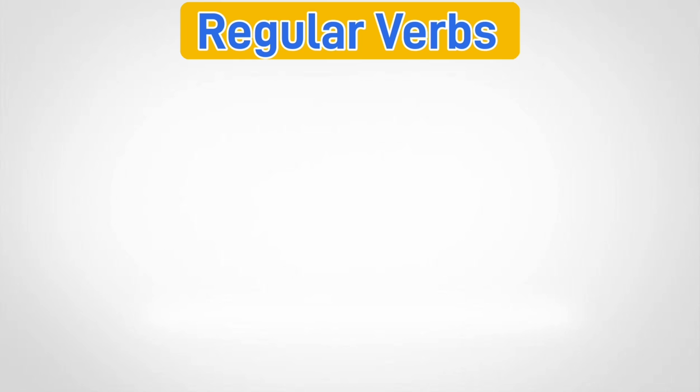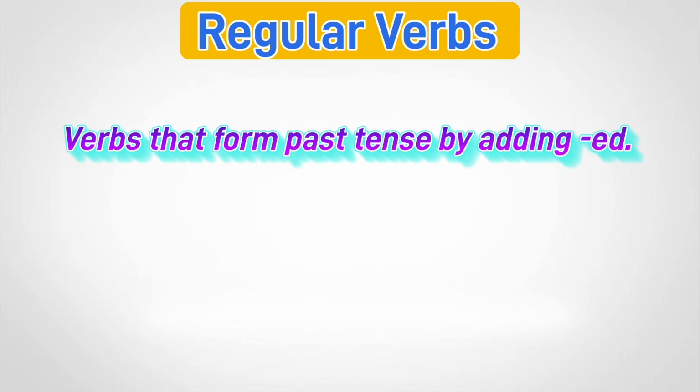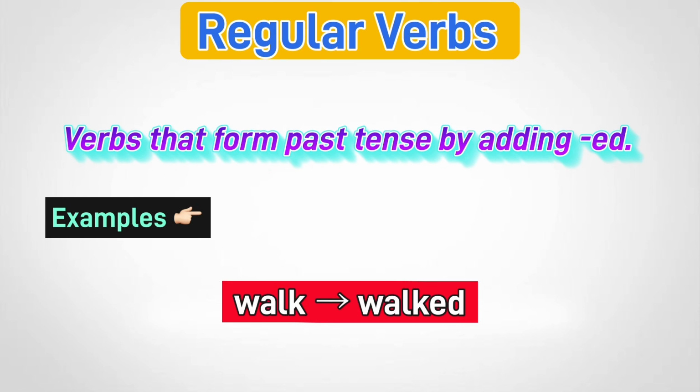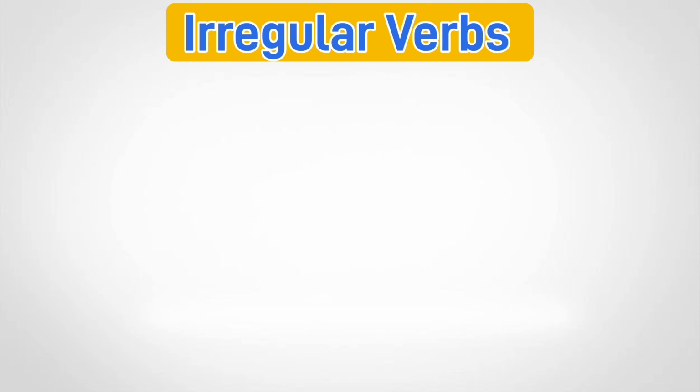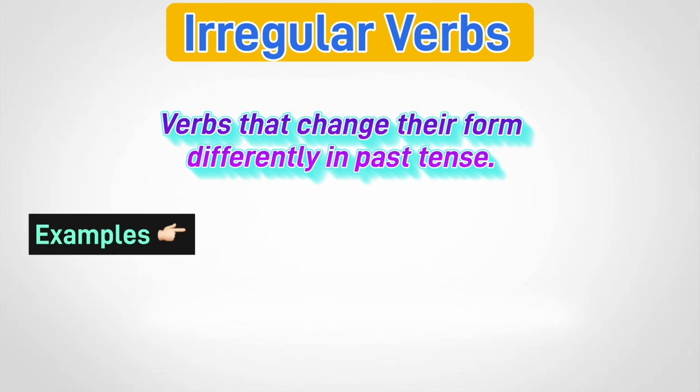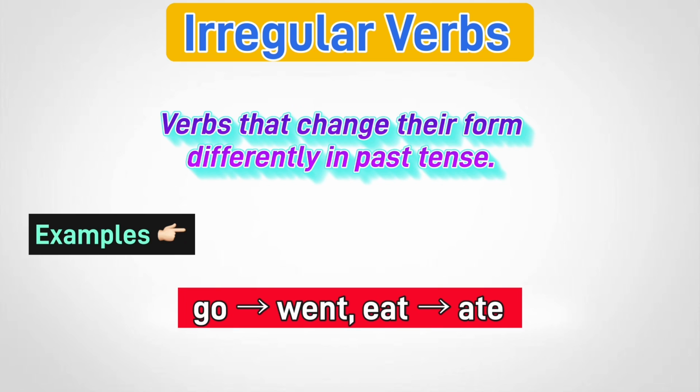Regular verbs are verbs that form past tense by adding ed. Examples: walk, walked. Irregular verbs change their form differently in past tense. Examples: go, went, eat, ate.